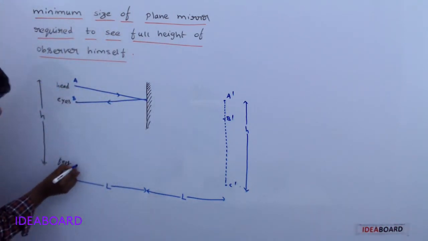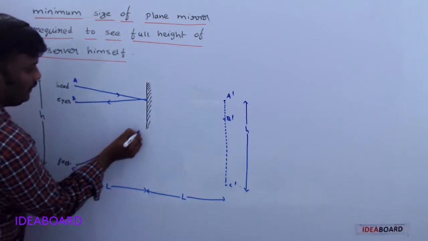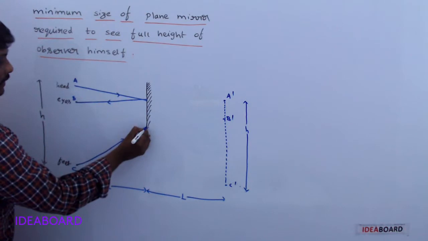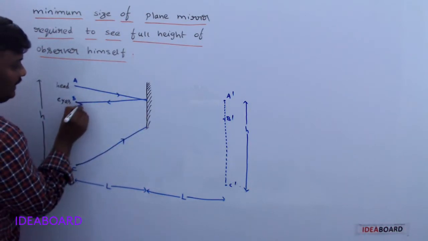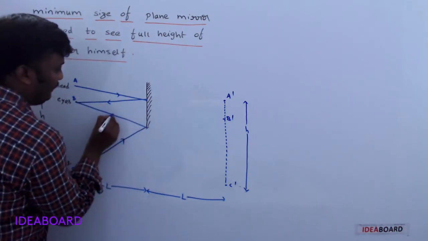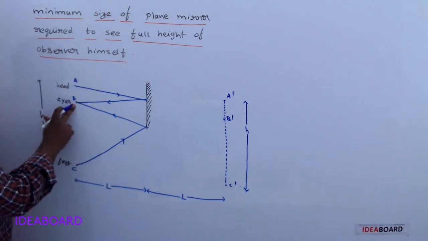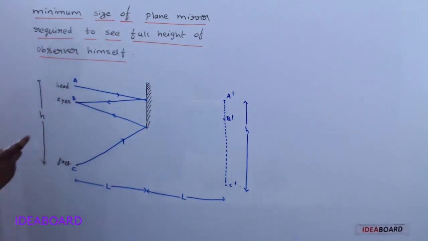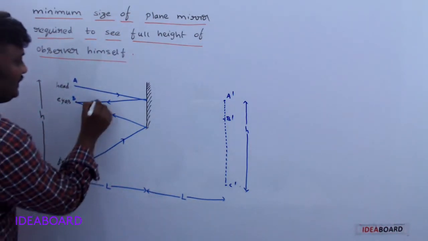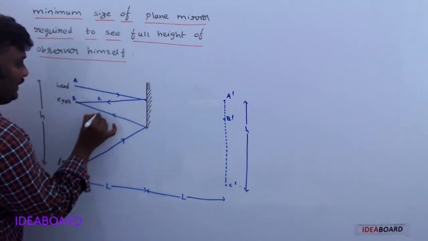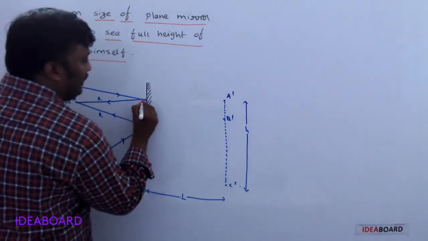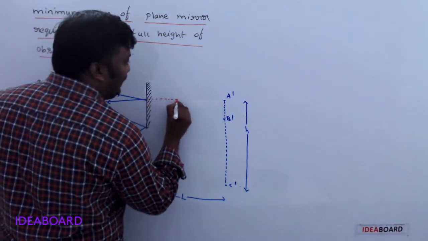Take another ray from the foot, which will be reflected back to the eye. Then only can I see both the head and the foot. Do you understand? Now we know this is one reflected ray and this is another reflected ray. Now these two reflected rays are extended in the backward direction.